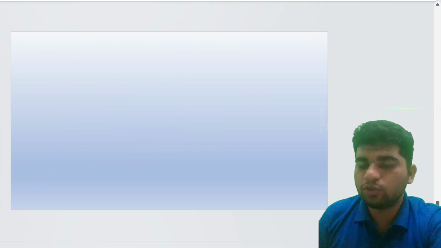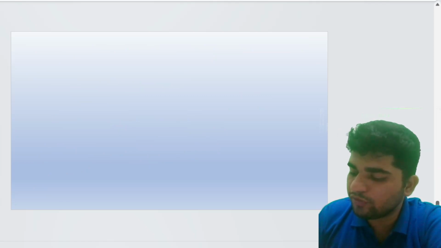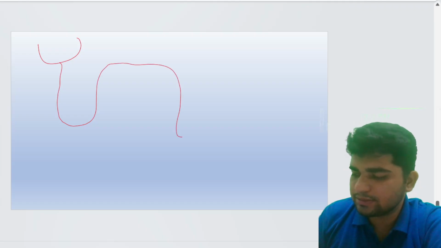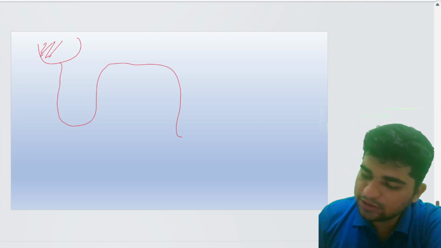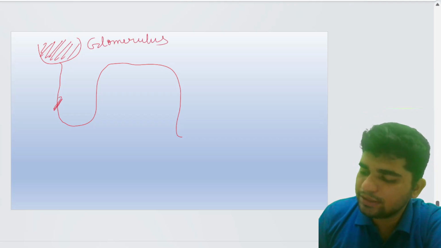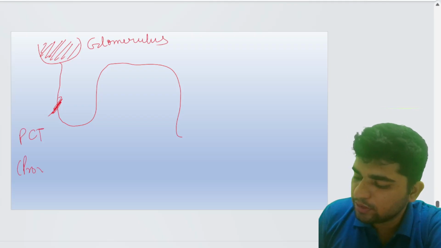Now let's move on to the first part, the structure of the nephron. This is the glomerulus. This is the PCT, proximal convoluted tubule.